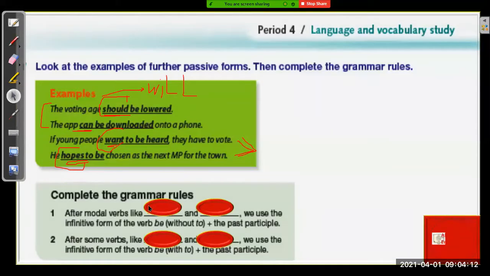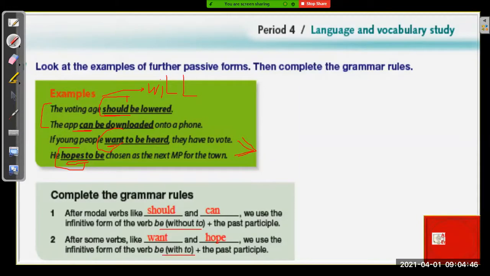Rule number 1. After modal verbs like should and can, we use the infinitive form of the verb be without to plus the past participle. Now after some verbs, example 3 and 4, like want and hope, we use the infinitive form of the verb be with to plus the past participle. So the difference here is without to, and here with to.